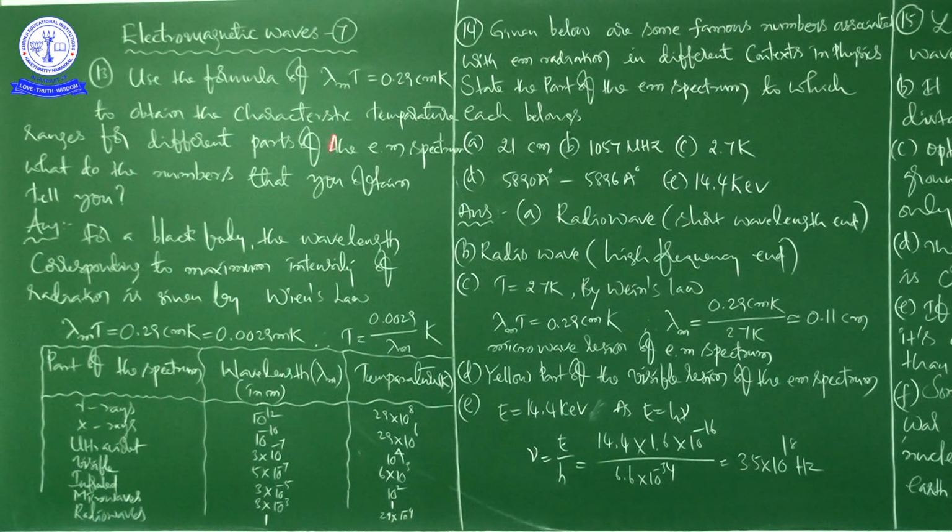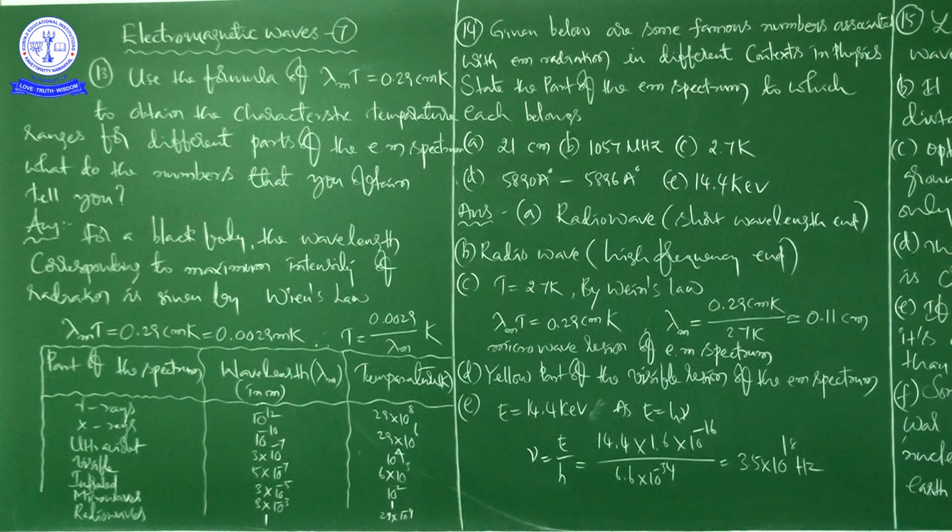Same thing, just we are writing T as the subject. In place of lambda m, we are going to substitute these values one by one, so that we are getting these values one by one continuously, right? That is the corresponding temperature regarding these wavelengths, okay, right.